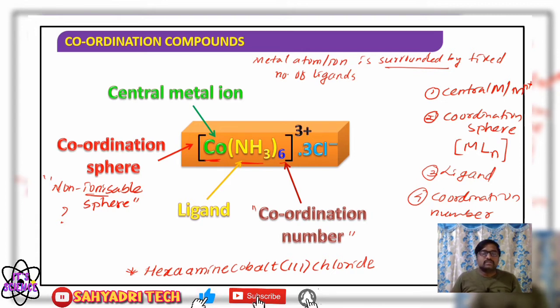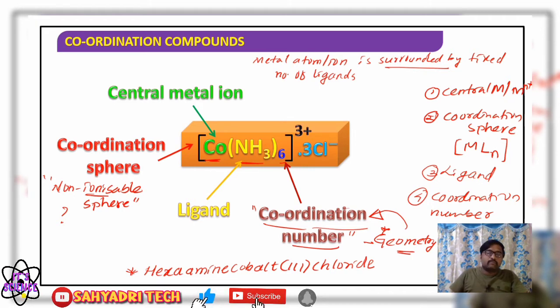The coordination number is a very important term, because it decides the geometry of the complex. Please remember, the geometry of the complex depends on the coordination number of the complex. Just remember the relation between those two concepts.